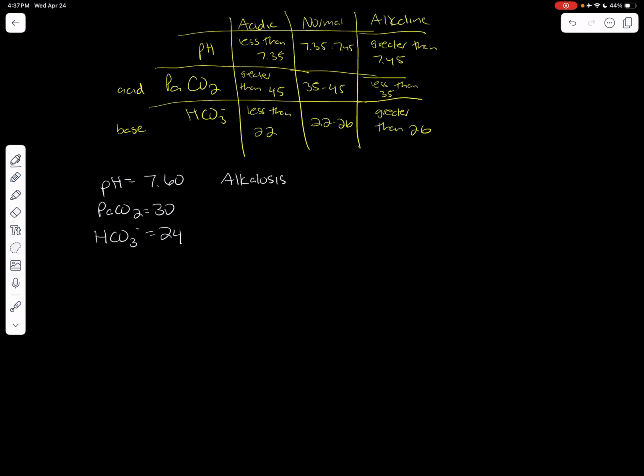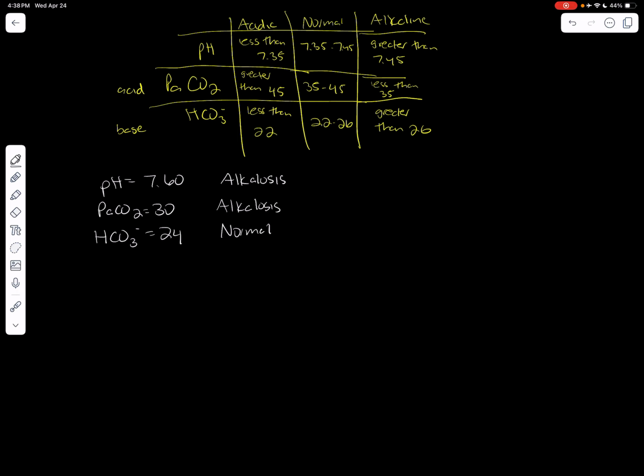CO2 is 30, which is less than 35, so that's also alkalosis. And then our bicarb is Kobe, 24, which falls in the range between 22 and 26, so this is normal.